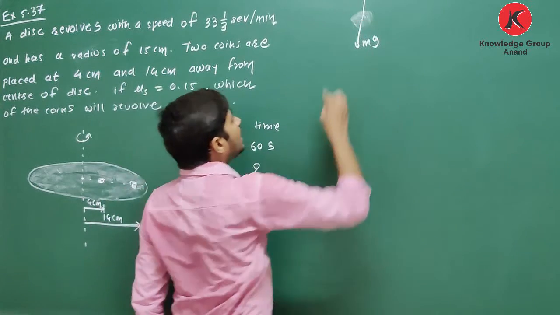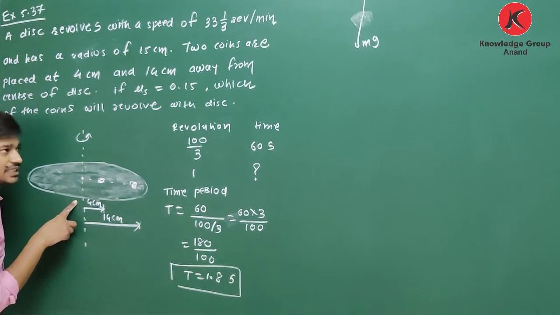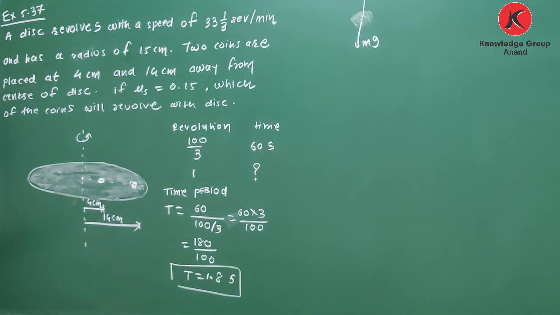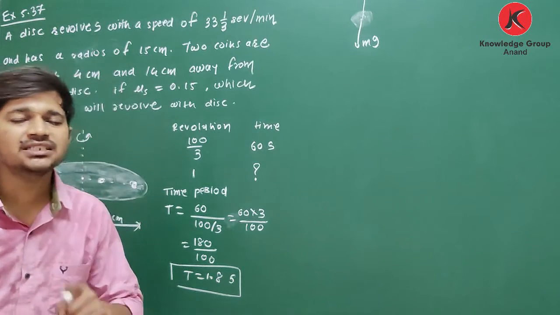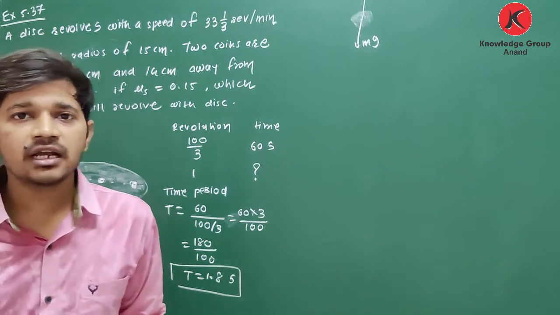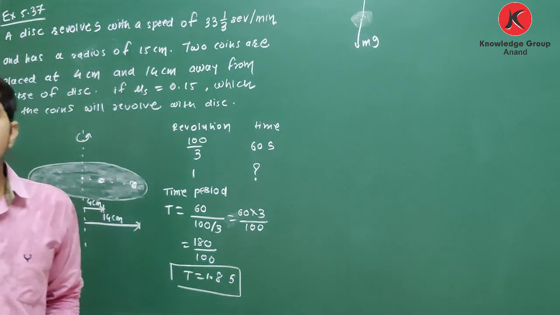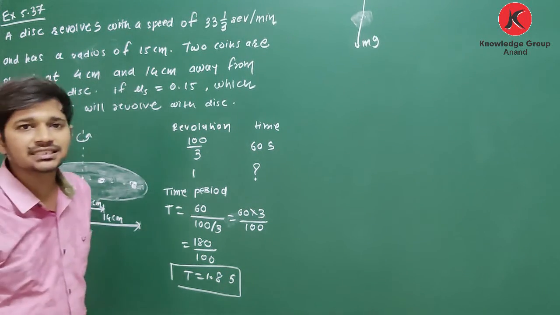Okay, and see, as this disc is performing circular motion, these two coins are also performing circular motion. And what is the condition for safe speed on a circular path?